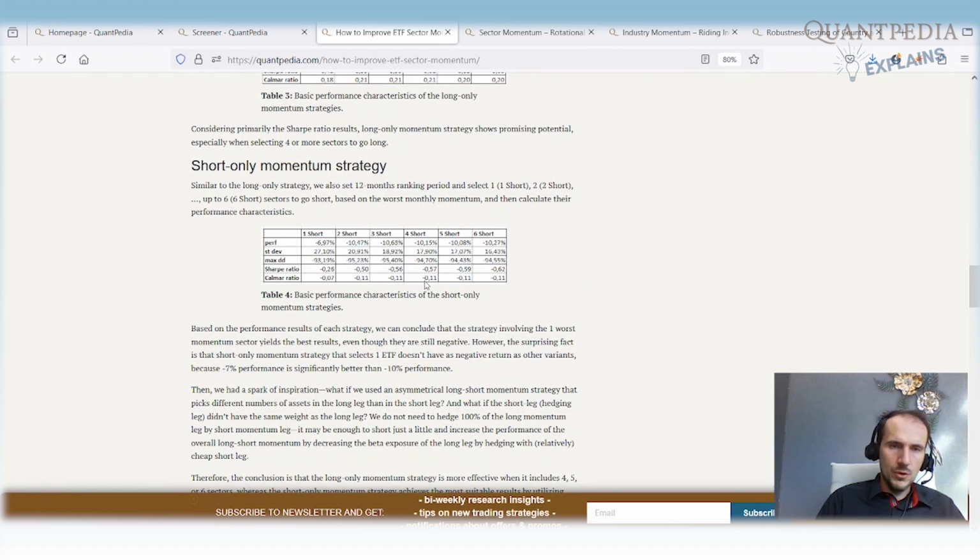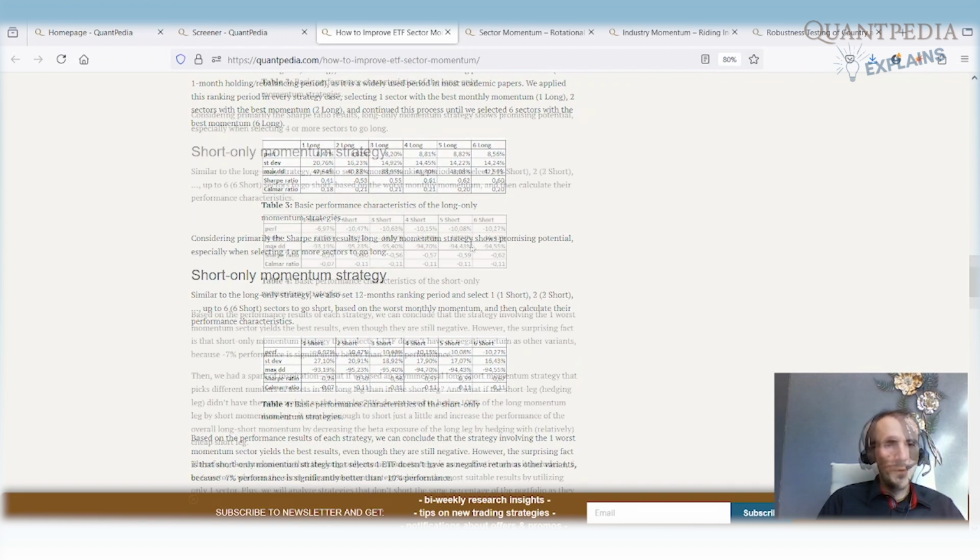Now let's take a look at the short side. So when we take a look at the short side, we are selecting the worst performing, and we are trying to go long those worst performing. And here is the performance. So if we select just one worst performing ETF, our performance is -7%, plus or minus. If we select 2, 3, 4, 5, 6, etc., we go short those worst performing ETFs, we have performance -10%, which is plus or minus average performance of the market, but with a negative sign.